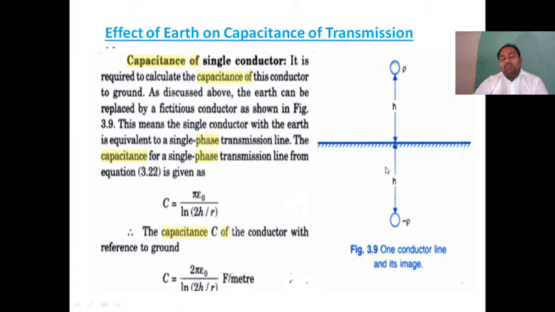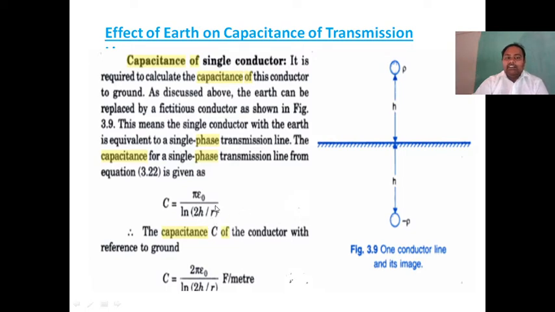While calculating the single phase, the distance between two conductors is only h, but here we take 2h because the image of the conductor lies below the earth at an equal distance from the actual conductor. Earth to above has the actual conductor, earth to below has the image of the conductor with the same distance. h plus h becomes 2h. Totally capacitance C is equal to pi epsilon naught over log 2h by r.